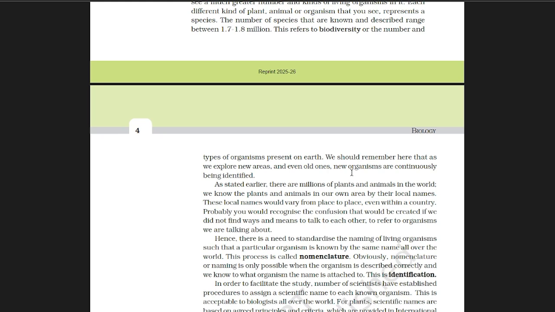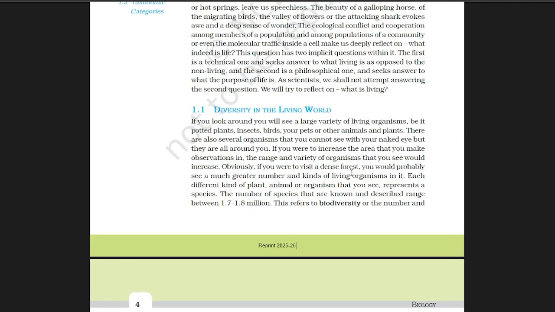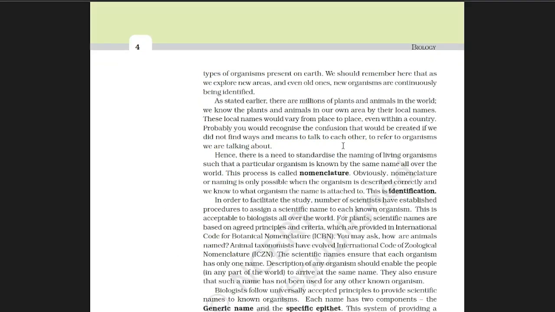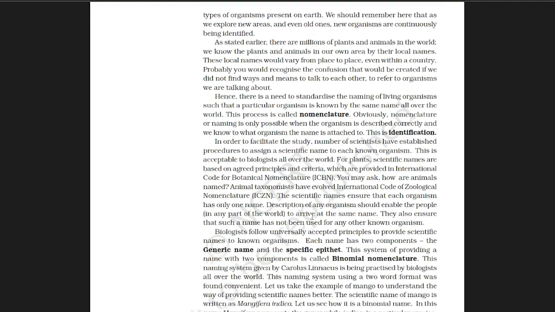For maintaining the diversity of life, classification, identification, and nomenclature are important. We can manage the diversity of living things by identification, classification, and nomenclature. What is the need for scientific naming or binomial nomenclature?